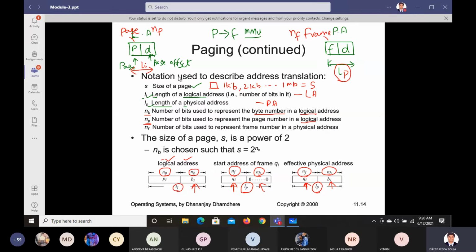Whenever we use P, it is the page number, which we use for the logical address. And D is the same. So you can use D or BI; this BI here is also BI, the same. If you use P, it's the page number. If you use frame, it is Q. So like this it is.